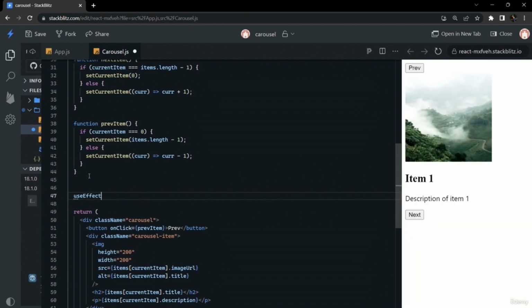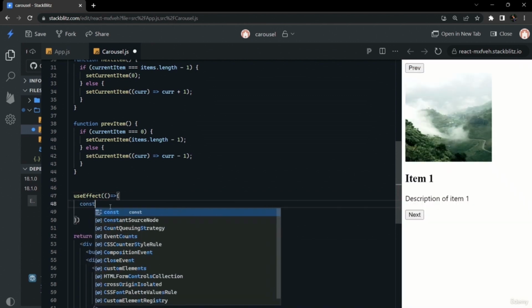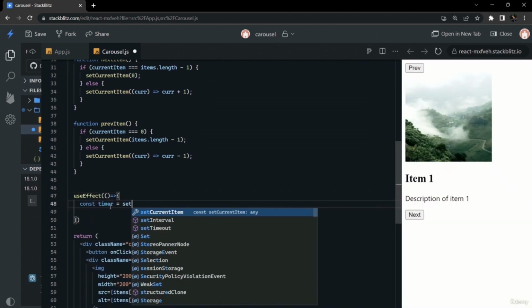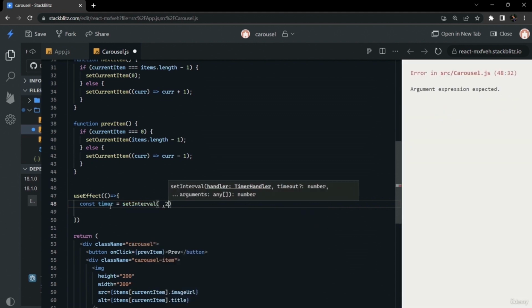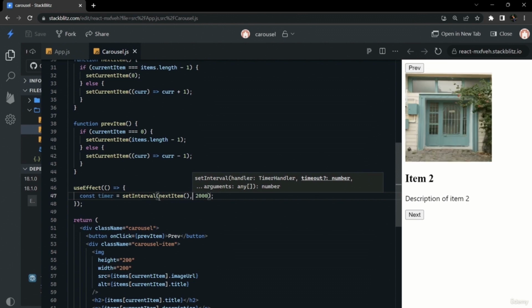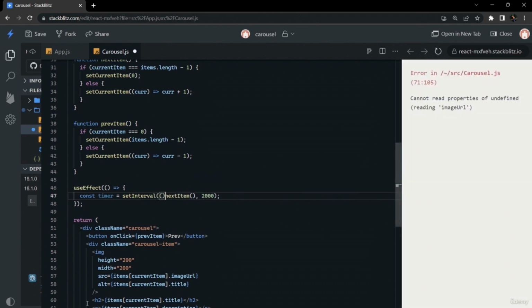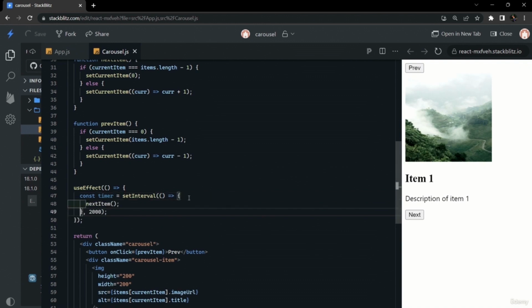Now we will implement the automatic transitions for the carousel. For that we will make a useEffect, and we will initialize a timer in it. Like we can set a timer for every 2 seconds that will change the state of the current item to the next. So now we have created a constant timer and assigned a setInterval to it. After every 2 seconds, the next item function will be called and the state will be changed to next. And in this fashion, our carousel will run fine.